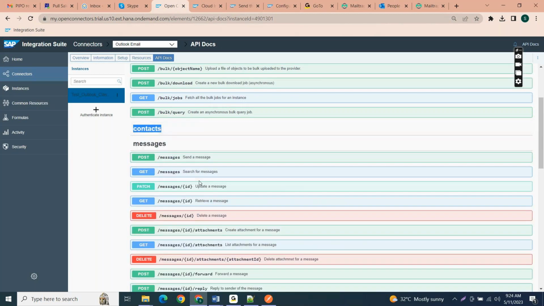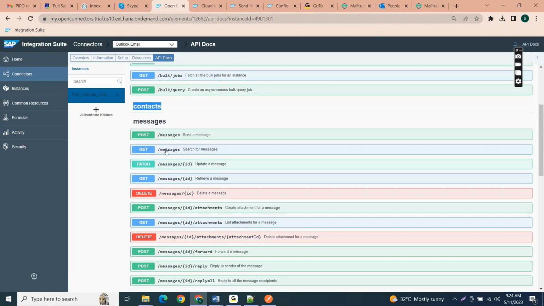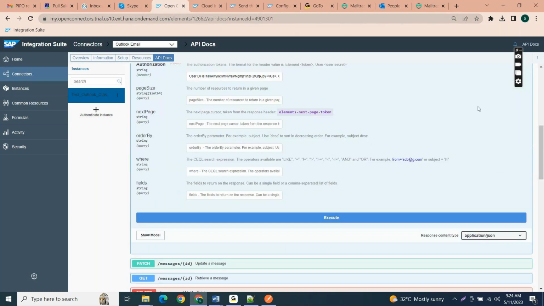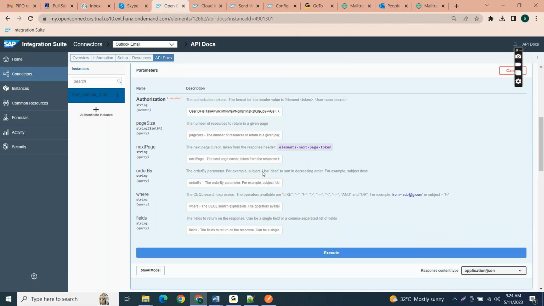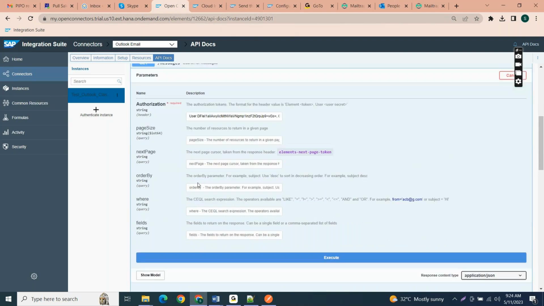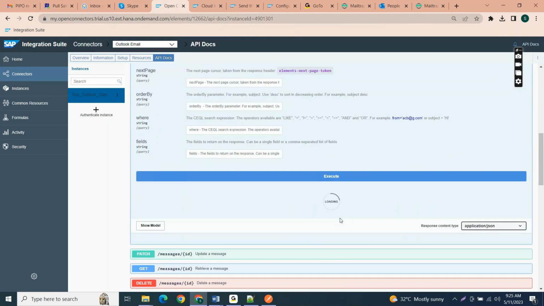Here you can see this is the get request, and here you can try it out. So now I click on try it out. If you want, you can maintain these parameters based on our API docs. Then there is the next page, the order by, where and filter conditions, which you can maintain if you want. Now if I click on execute,